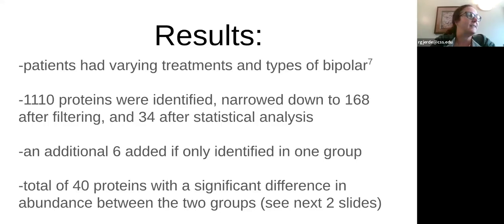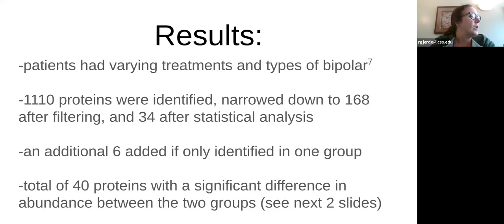They brought it up, but they didn't discuss how they thought it could have maybe impacted the results. Also, the patients were not all treated with the same AAP. So there are different types of these atypical antipsychotics. In the results section, there are 4 different AAPs mentioned that different patients are being treated with, and also 3 different mood stabilizers. So again, this might have been something that could have impacted the results. It was brought up in the paper, but not really discussed how they think that could have impacted